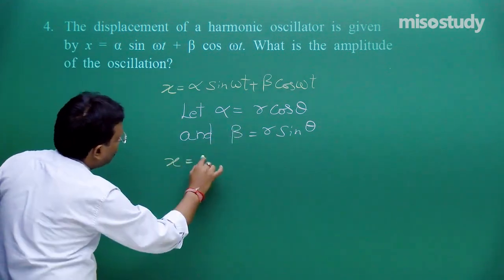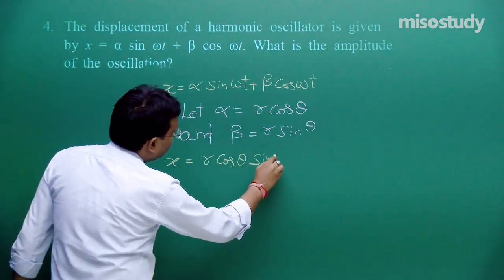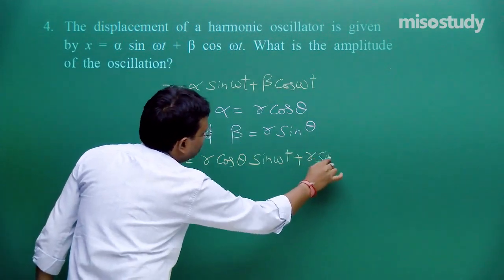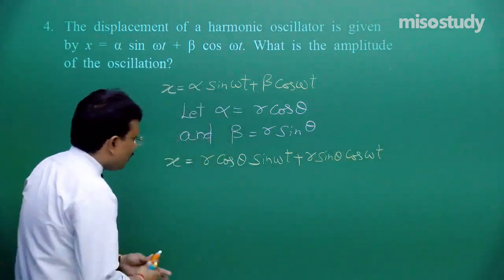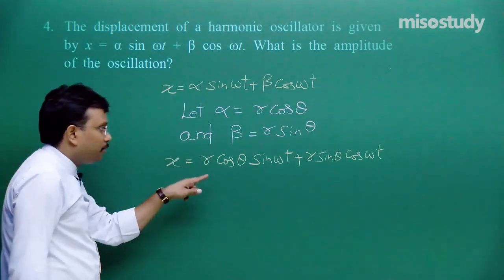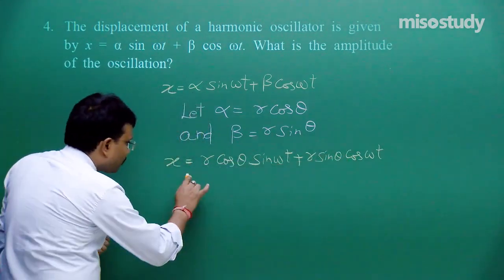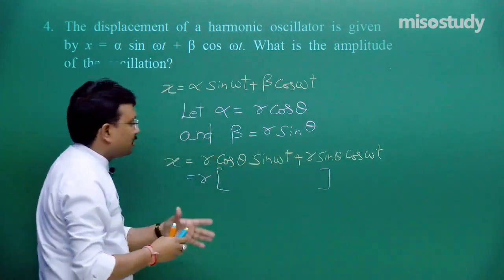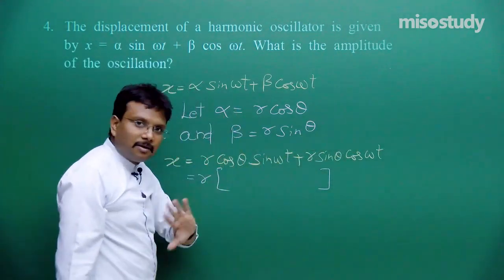x is equal to r cos theta sin omega t plus r sin theta cos omega t. Basically I can take this r out. So now cos A sin B, sin A cos B. Fine. r, and then within the bracket this term, which is nothing but sin A cos B plus cos A sin B, like that.